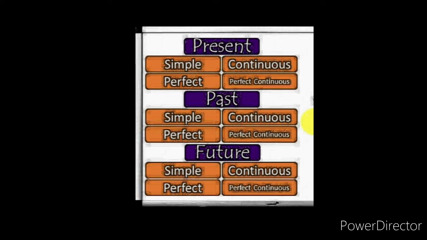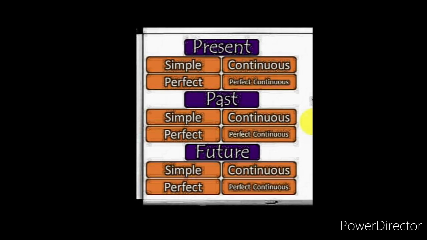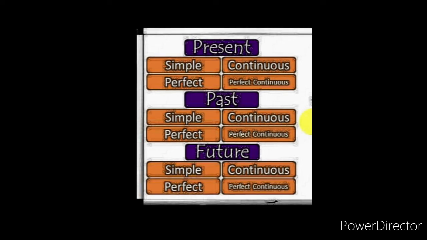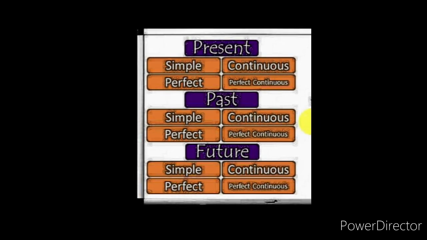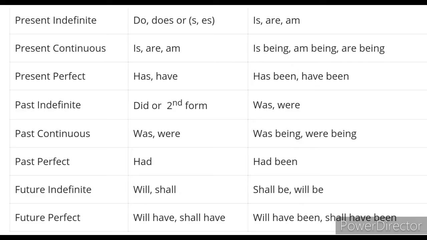So always remember that these 4 tenses are excluded. Now how many tenses are left? 8. So 8 tenses we are going to study. The 8 tenses are simple present, simple past, simple future, then present continuous tense, past continuous tense, and then present perfect, past perfect, and future perfect. So there are 8 tenses.